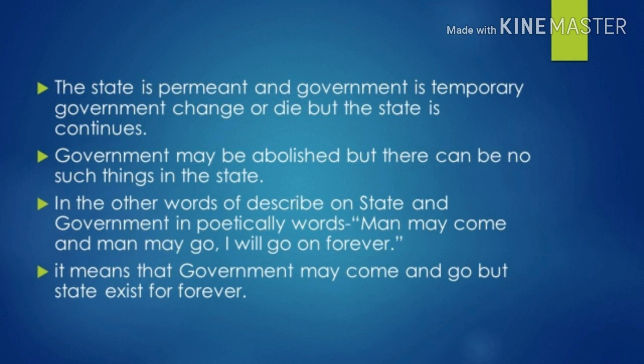The state is permanent and the government is temporary. Governments change or die, but the state is continuous. A government may be abolished, but there can be no such thing for the state. In poetic words, man may come and man may go, but I will go on forever. It means that government may come and go, but the state exists forever.